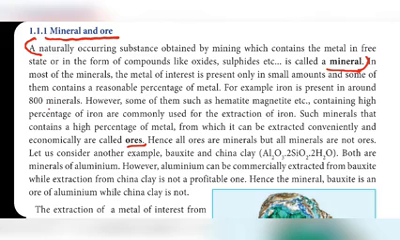Next topic, mineral and ore. In this paragraph, we are trying to understand what a mineral is and what an ore is. A mineral is a naturally occurring substance obtained by mining which contains metals in the free state or in the form of compounds.